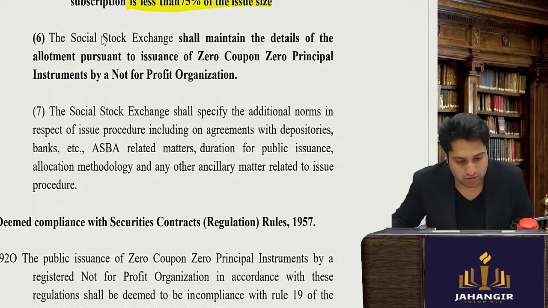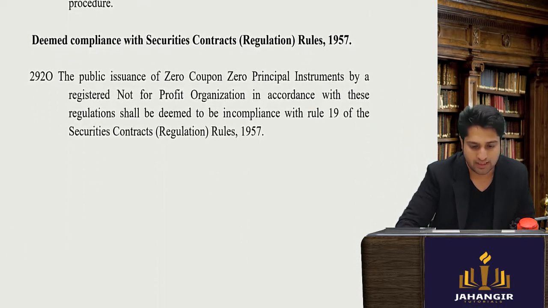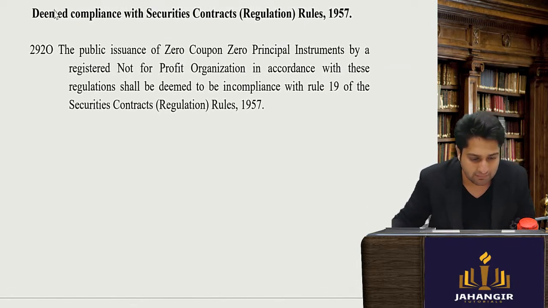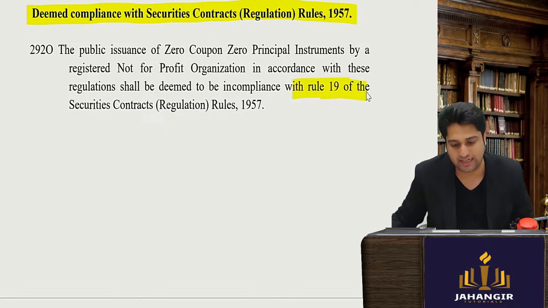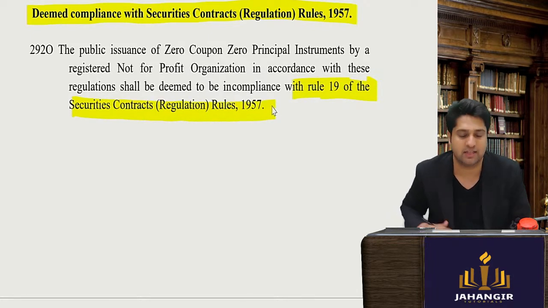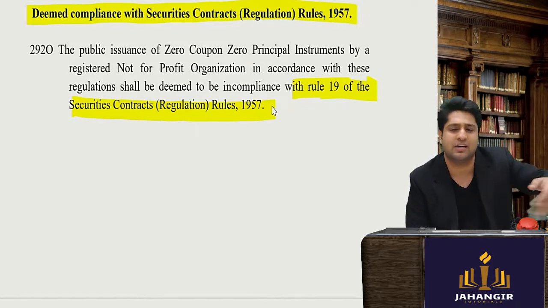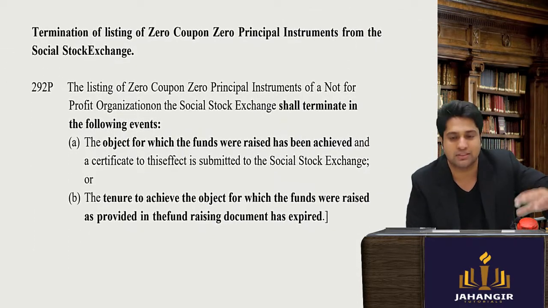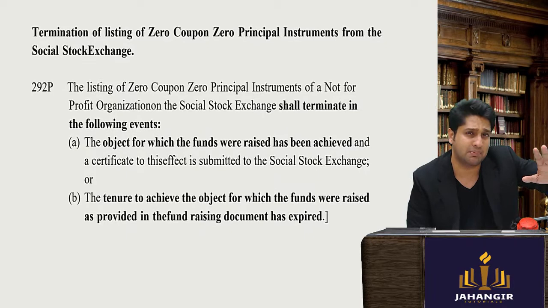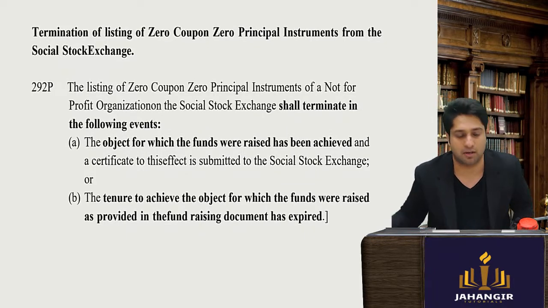Next, a social stock exchange shall maintain the details of its zero coupon, zero principal instruments. It will be deemed compliance with the SCRA regulations, rule 19 of the SCRA rules. So again, minimum subscription and minimum public offering, all of that, it will be deemed that you have complied if you are complying with these regulations. So the strict responsibility of maintaining minimum public shareholding will not apply. Here it is saying that it is deemed to be applicable.